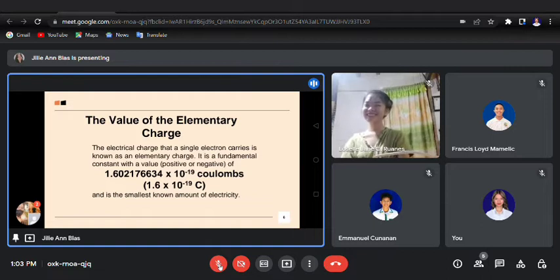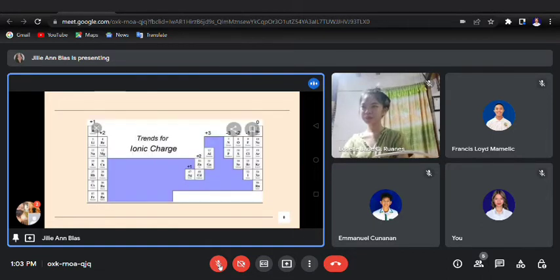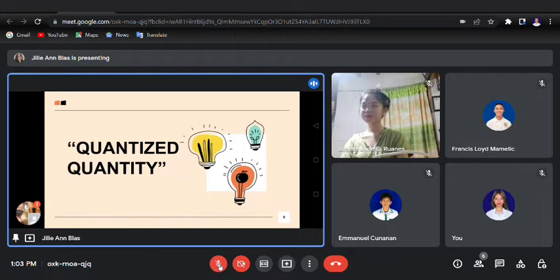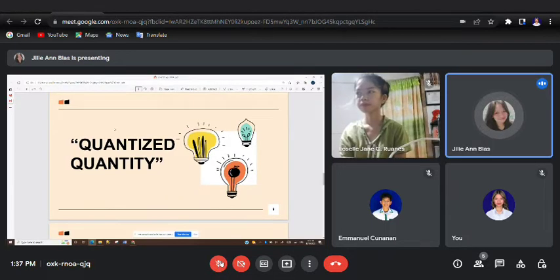Now, okay, we will proceed. The quantized quantity, and how is it associated with our topic na charge? Unsa ang definition sa quantized, and unsa karon kung kabalo ta sa quantity, unsa ang iyahang connection sa charge? And now, Eman is here to delve into this.